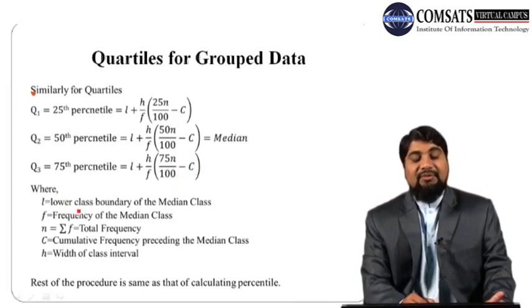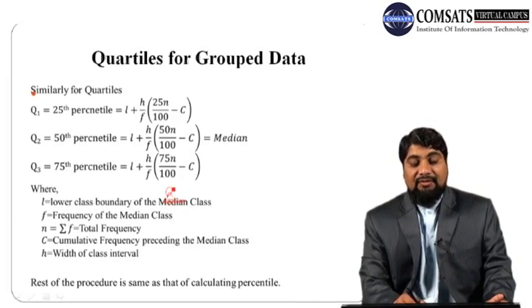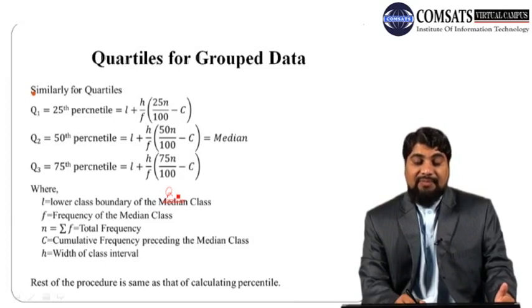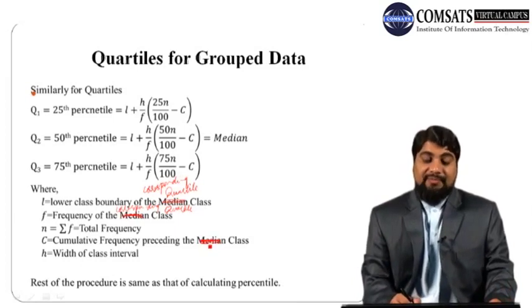definition of L is the same: the lower class boundary of the quartile class. In case of Q1 it will be the Q1 class, in case of Q2 it will be the lower class boundary of the second quartile class. So similarly here, the corresponding quartile class.